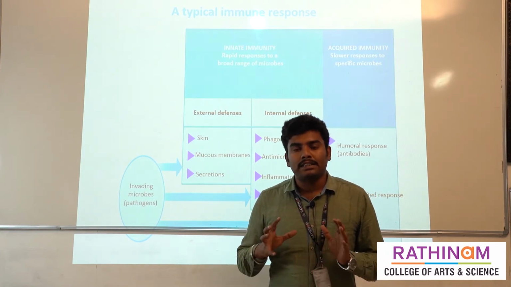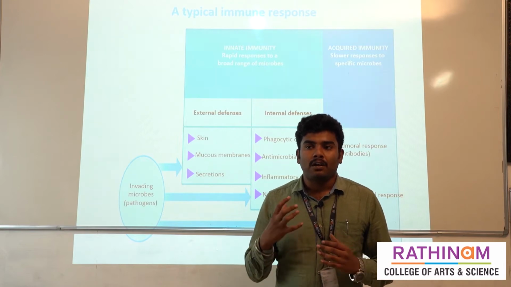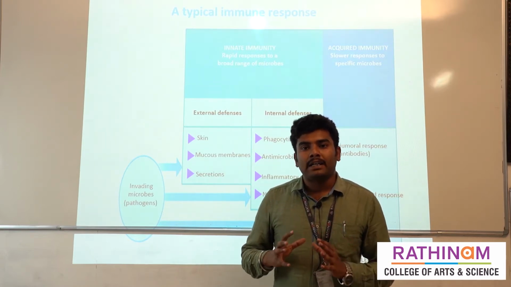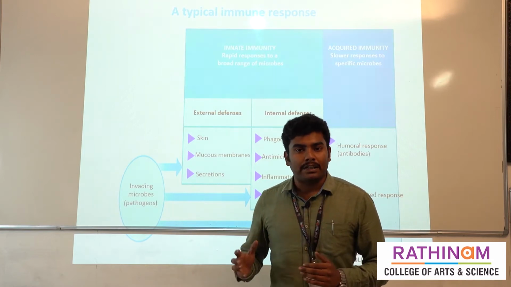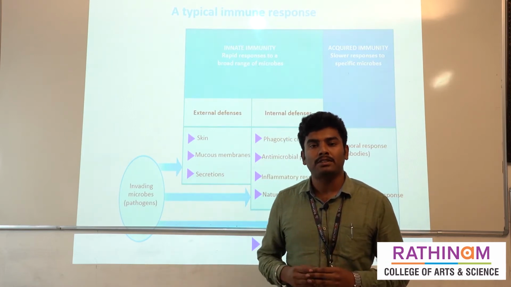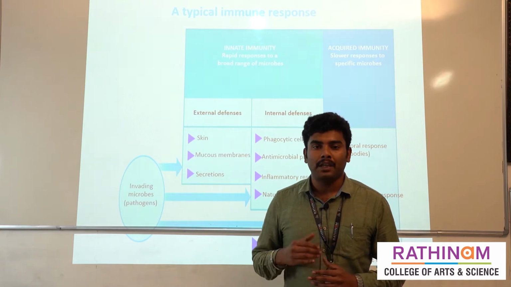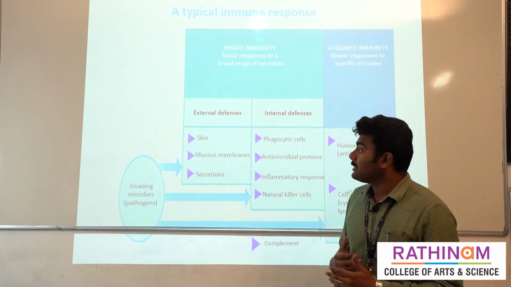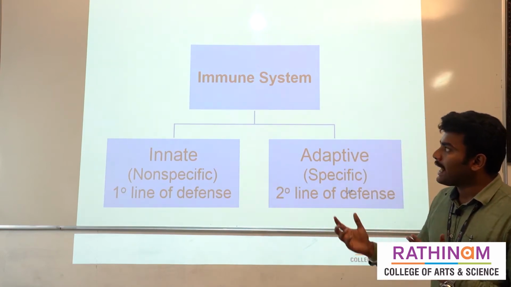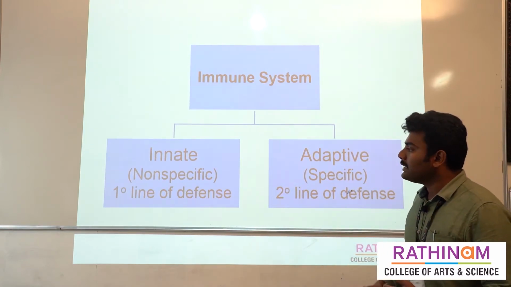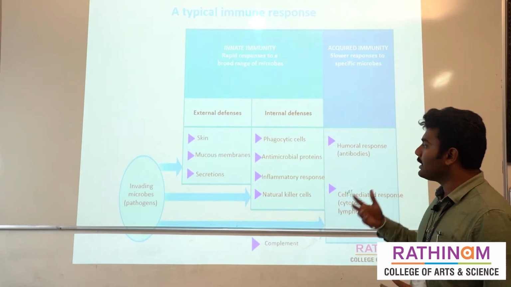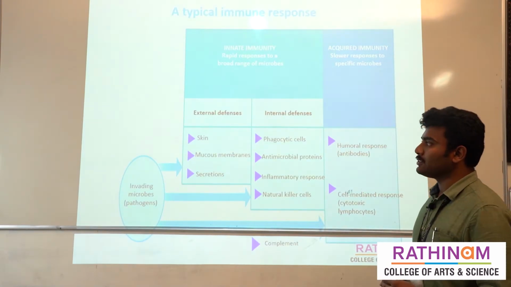Other than that, this immune system is comprised of many things, mainly cells and organs. Today we are going to discuss the cells of the immune system. These things will be discussed in this slide. They have been classified into innate immunity, as I told, which is the primary line of defense, and adaptive immunity, which is the secondary line of the immune system.